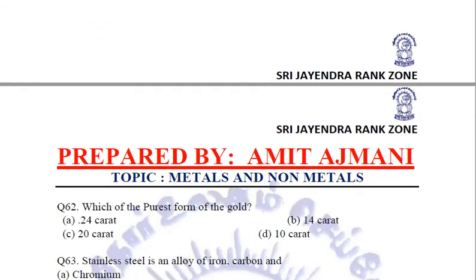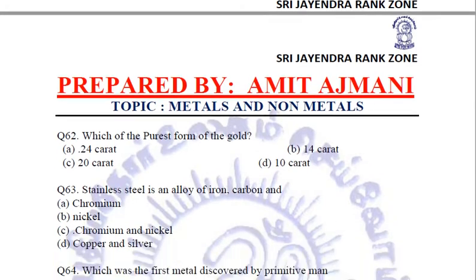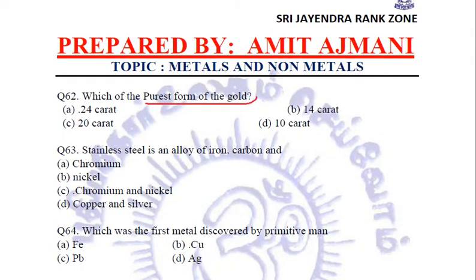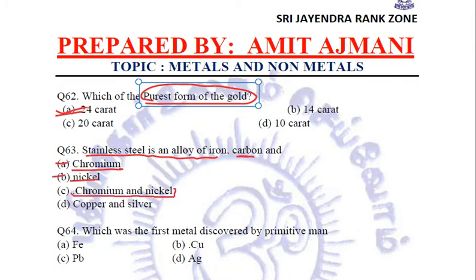Fine. Coming to the next question, which is the purest form of gold? It is 24 karat gold. It is the purest form of gold. Next, stainless steel is an alloy of iron, carbon, and what else? It contains chromium. Yes. It contains nickel. Yes. It contains both of these. So chromium and nickel, we will mark C to be our answer. Stainless steel is an alloy which is made up of iron, carbon, chromium, and nickel.